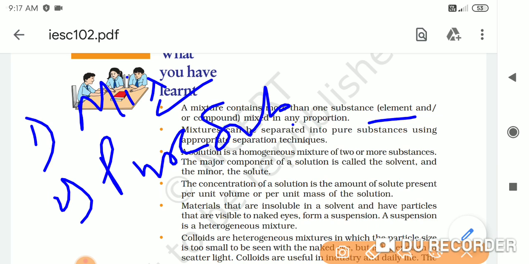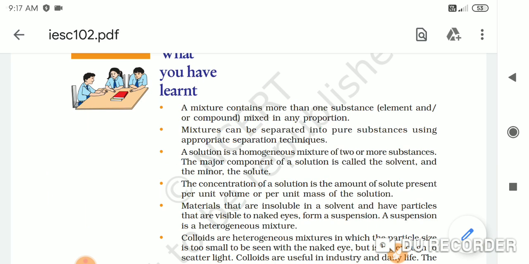On the other hand, elements are the substances that are made up of only one type of atom, and compounds are the substances which are made up of more than one type of atom. So these mixtures are mainly formed by the combination of more than one substance. That is one point.